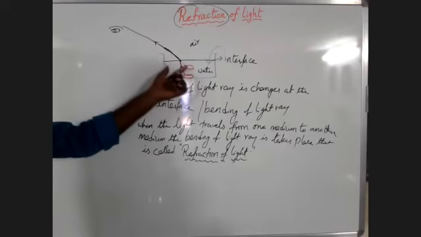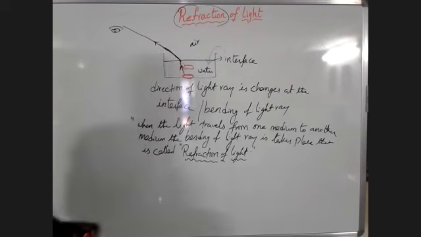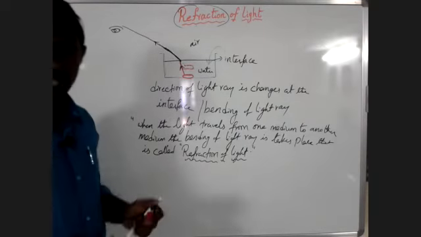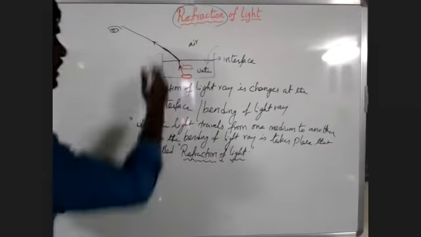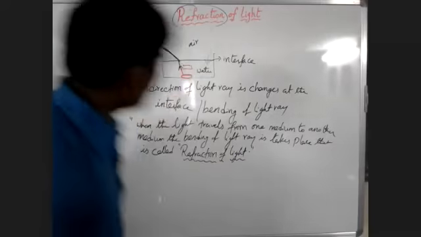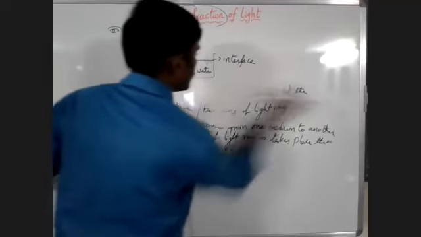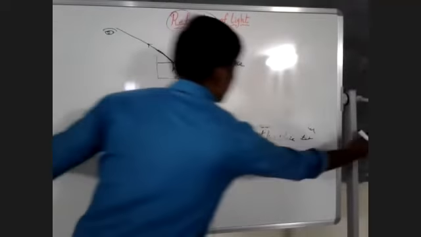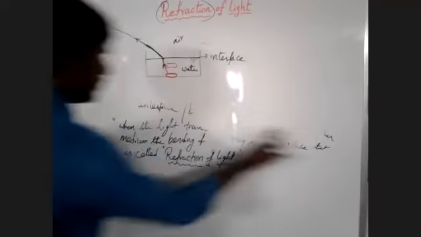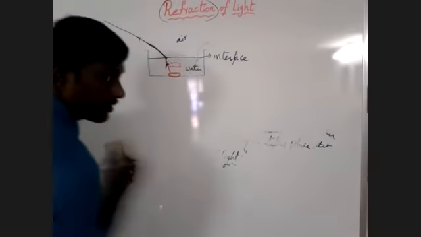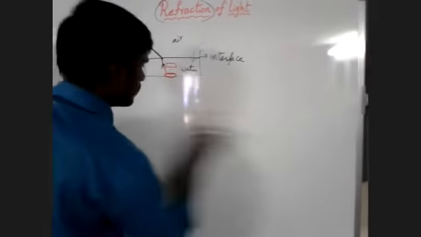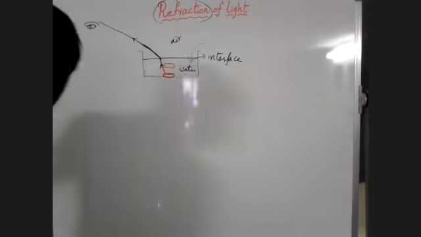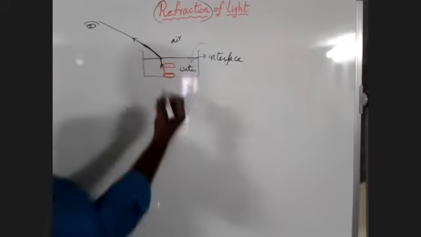Right. Why is the light bending at the interface? That is a question we have, right? Why is the light bending here? Observe here carefully.